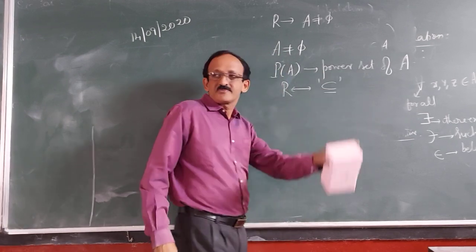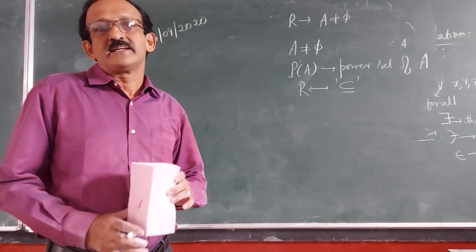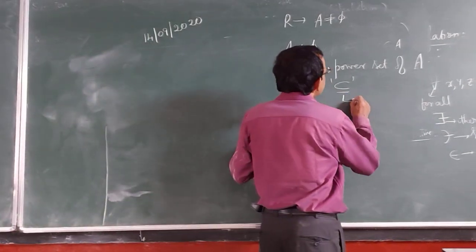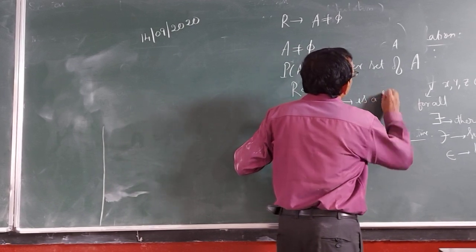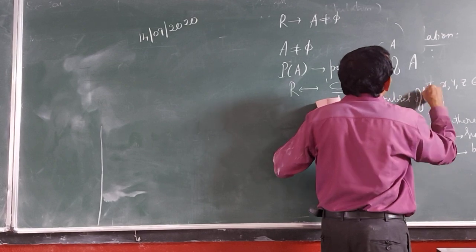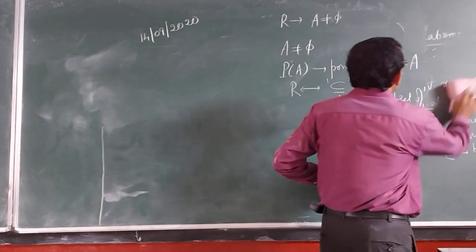What is this relation? It is "is a subset of".